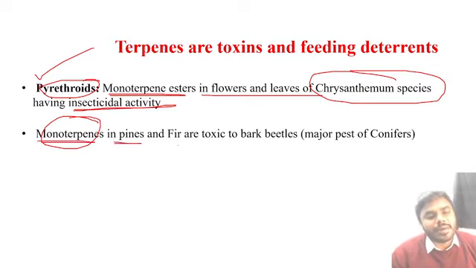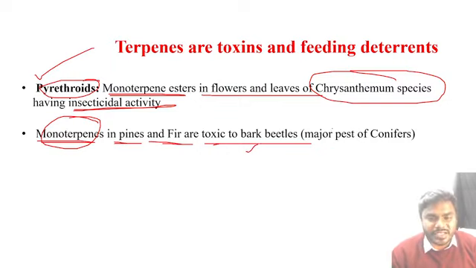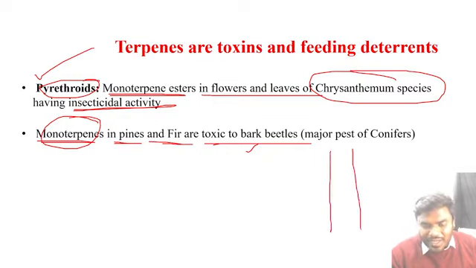Monoterpenes, which are present in the pines and fir, are extremely toxic to what, friends? They are extremely toxic to the bark beetles. Please kindly don't forget that, friends. You know, right? Suppose this is the tree bark. Every student listen to me. This is the tree bark.